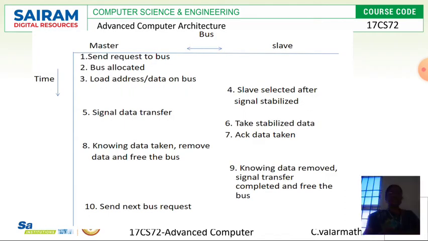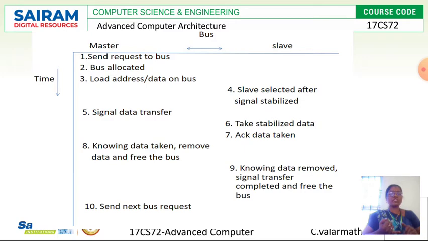Then this diagram shows the number of steps involved in the connection between a master and slave. What steps have to be taken at the master side, and what steps have to be done on the slave side, is explained here, right? So we will start explaining. The first step is to send a request to the bus.